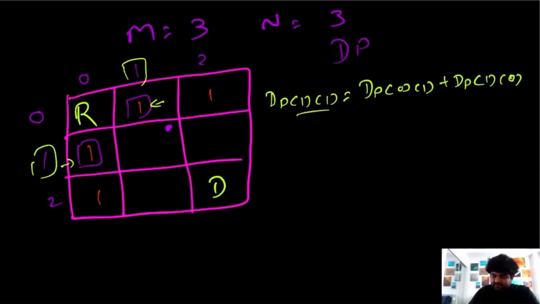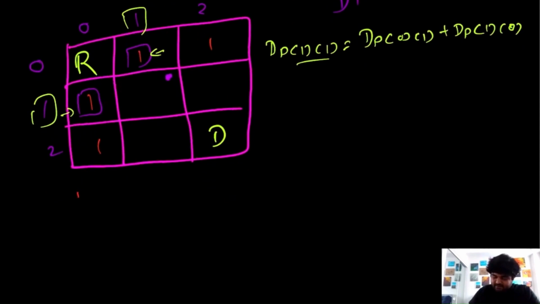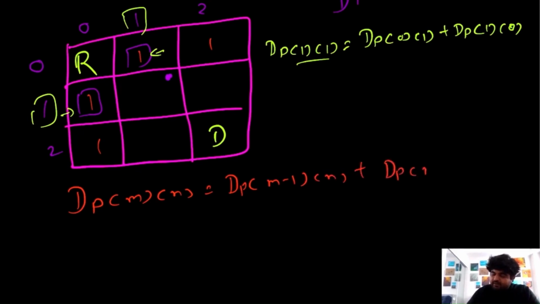Generically, at any given location, DP of M and N would become DP of M minus 1, N plus DP of M, N minus 1. And this would be our recurrence relation for dynamic programming. I already explained why we are choosing dynamic programming.